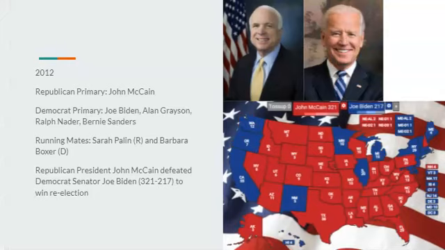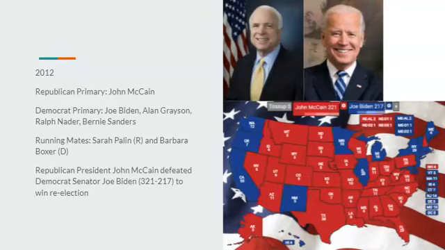Democrats would nominate Senator Joe Biden, who would run on his second attempt to run for president. He gets it this time, being very popular, going to the right of John McCain on a lot of issues, and he would choose California Senator Barbara Boxer as his running mate. Sarah Palin, we're still just going to go with McCain choosing Sarah Palin despite my screw-up, so my mistake.